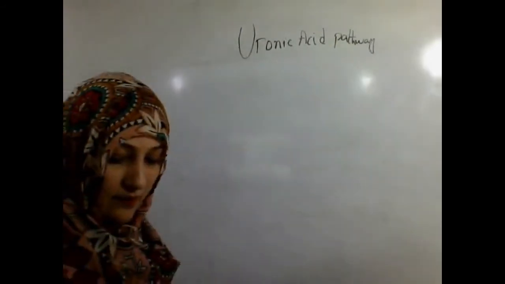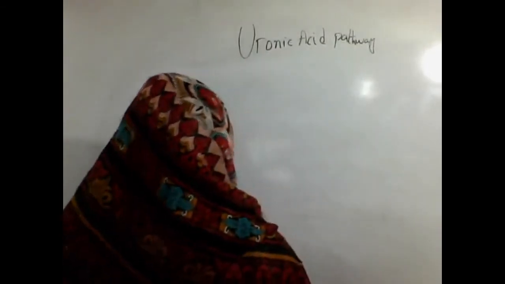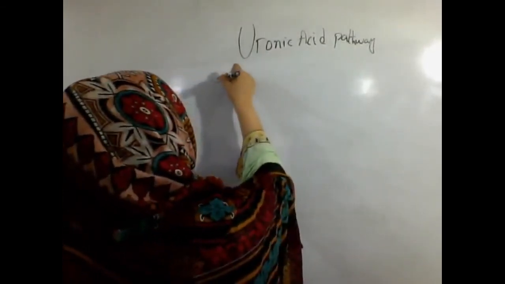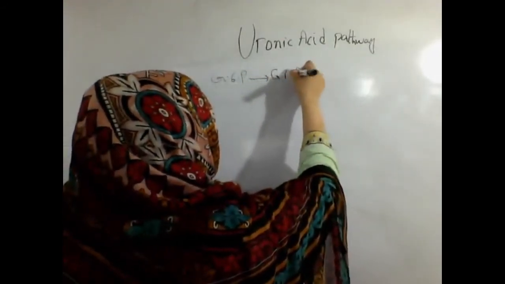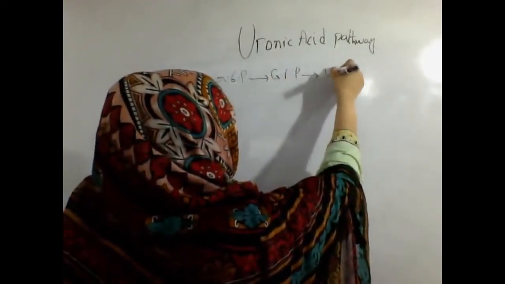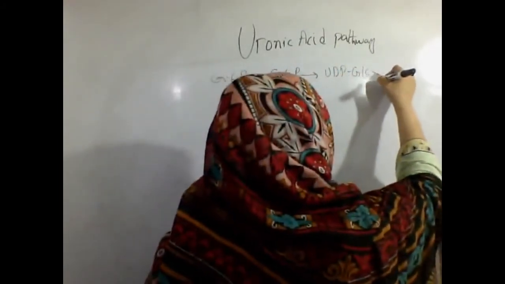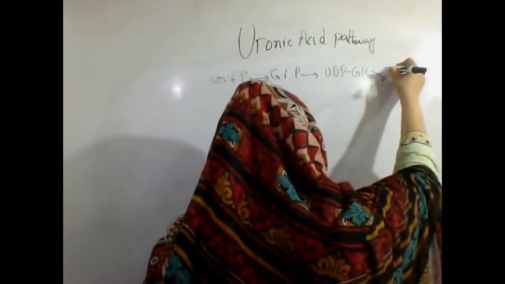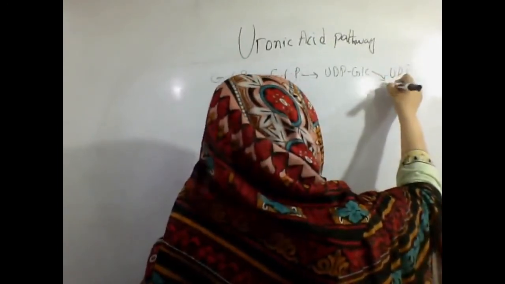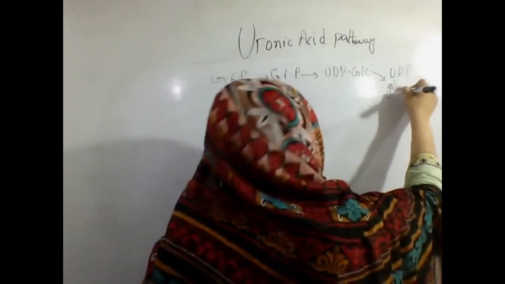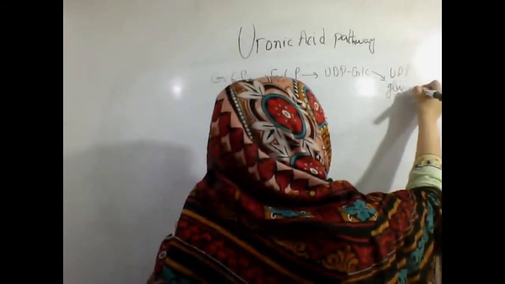Now again we switch on all these reactions. Glucose 6-phosphate, glucose 1-phosphate, UDP glucose. Then this UDP glucose is converted into UDP glucuronate.